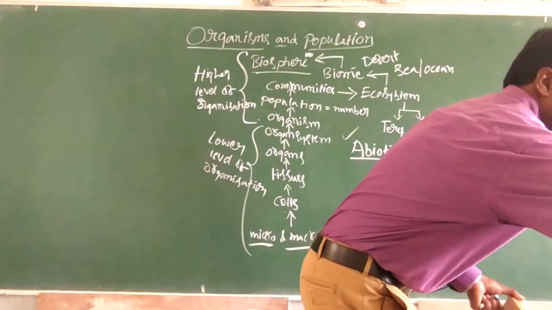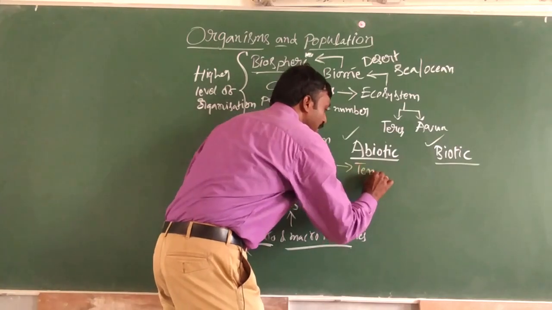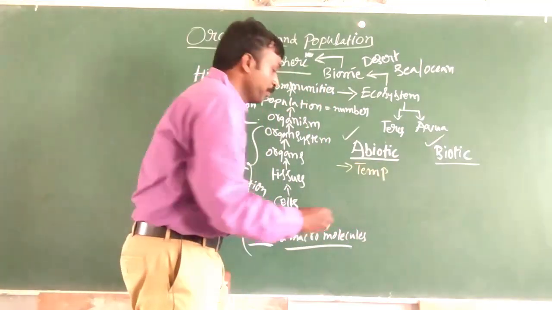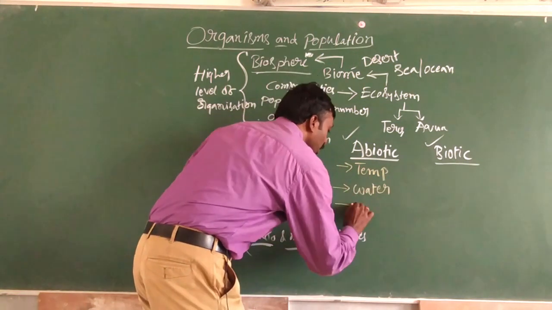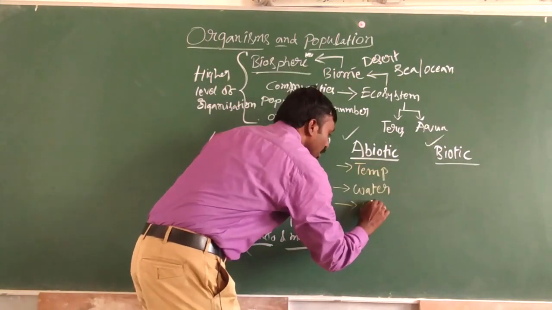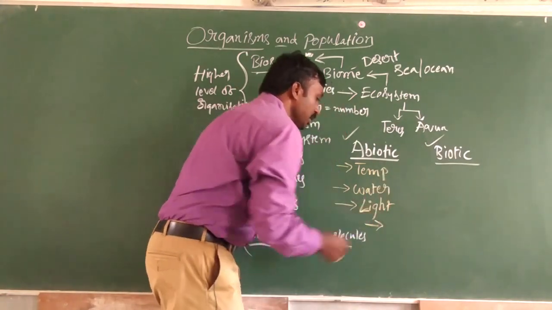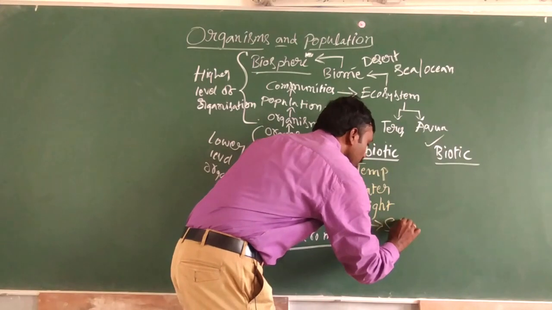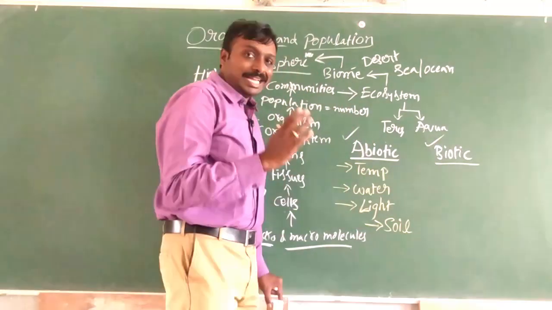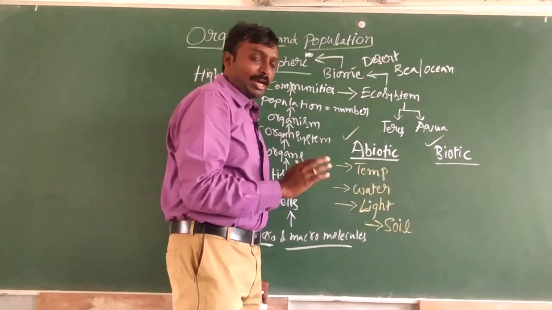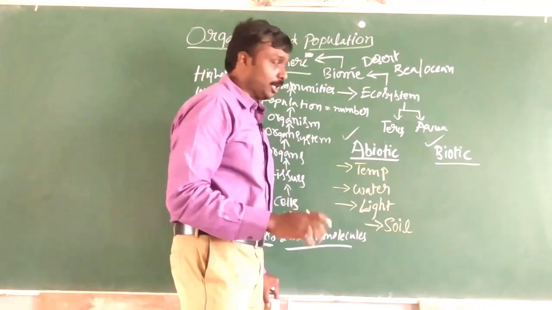If we observe what the abiotic factors are, the first one is temperature, the second one is water, the third one is light, and the fourth one is soil. So these are the four major abiotic factors: temperature, water, light, and soil.